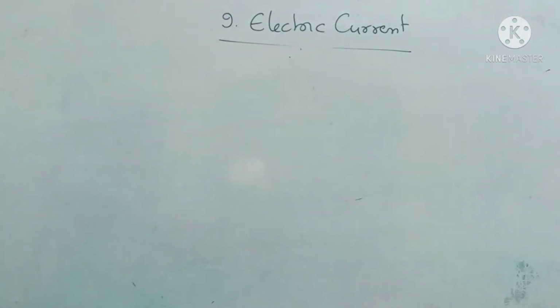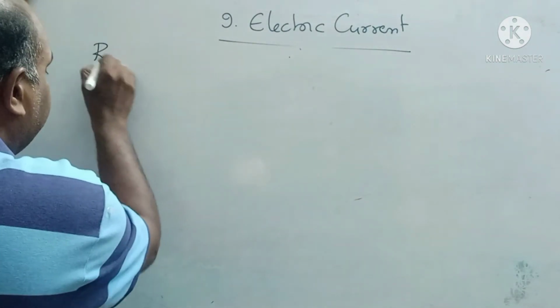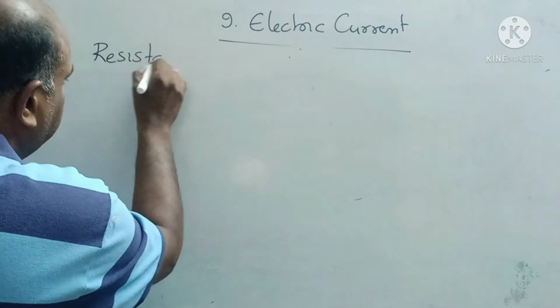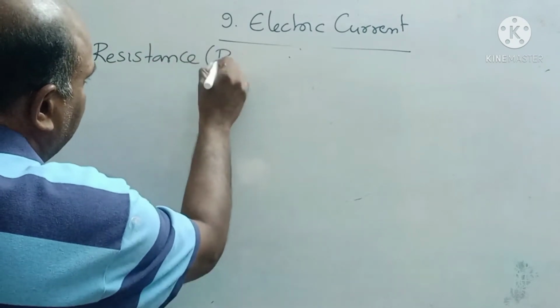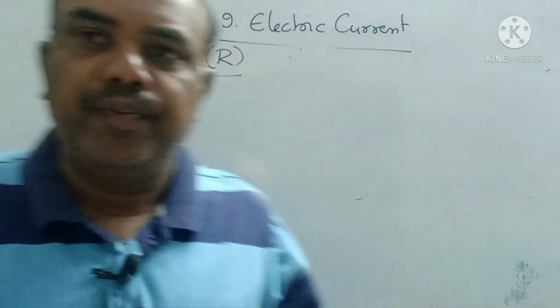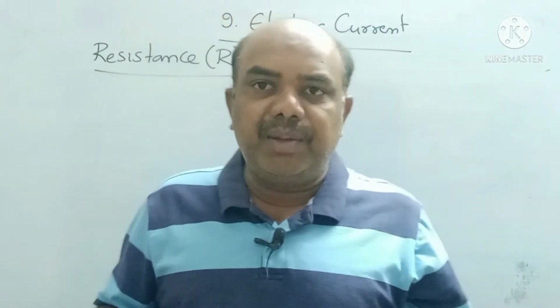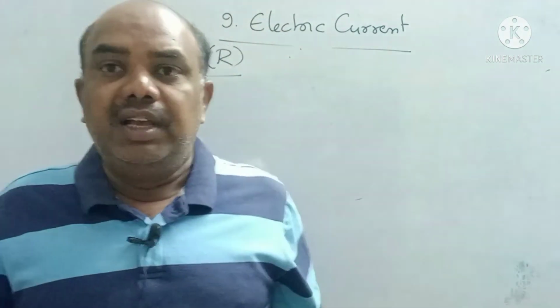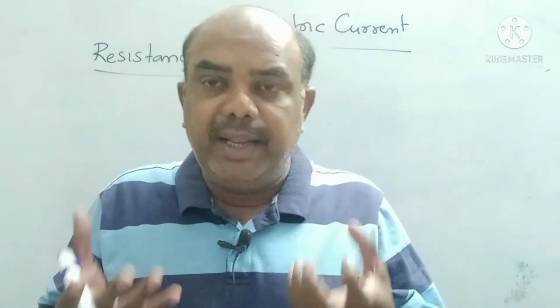Next topic is also very important: resistance, denoted by R. Who has resistance? The human body also has some resistance. What is meant by resistance? Resistance means nothing but immunity power.